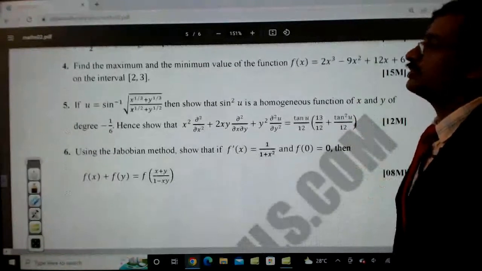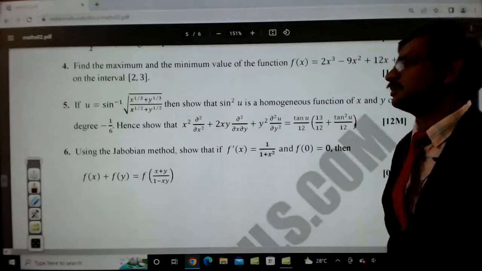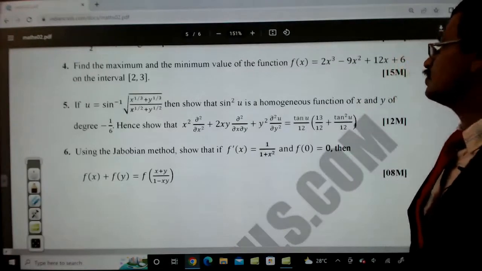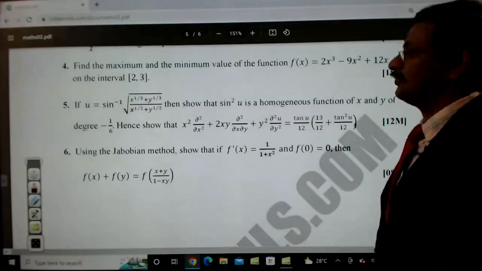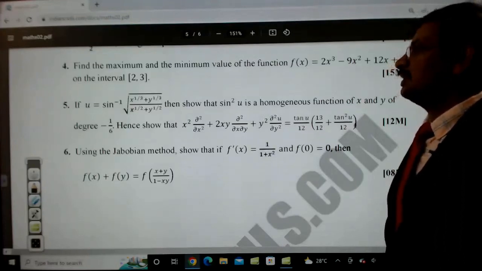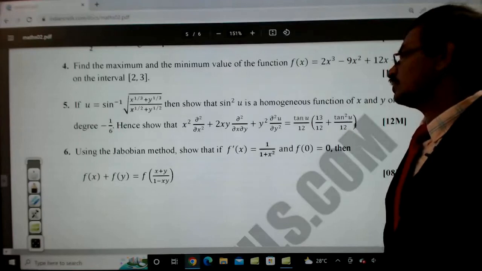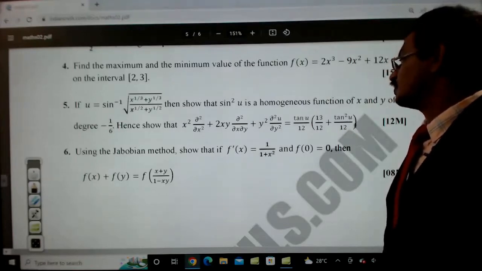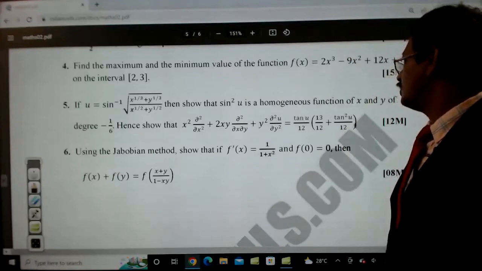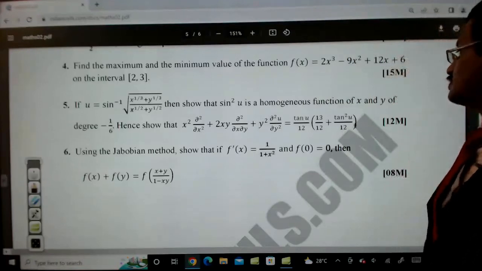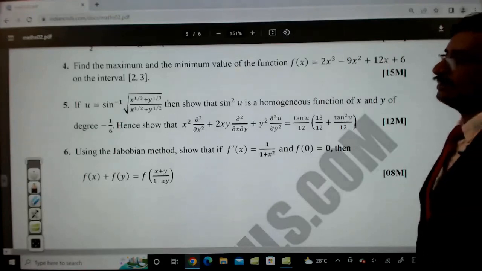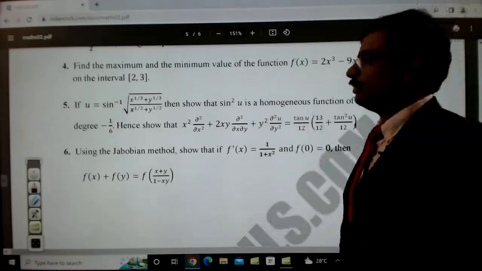And then, if u is equal to sin inverse of (x power 1/3 plus y power 1/3) divided by (x power 1/2 plus y power 1/2), then show that sin u is a homogeneous function of x and y of degree minus 1/6, and hence show that x square del square u by del x square plus 2xy del square u by del x del y plus y square del square u by del y square is equal to tan u by 12 into (13/12 plus tan square u by 12). This is a BS Grewal standard textbook problem, discussed as an example problem. This is also from BS Grewal only.